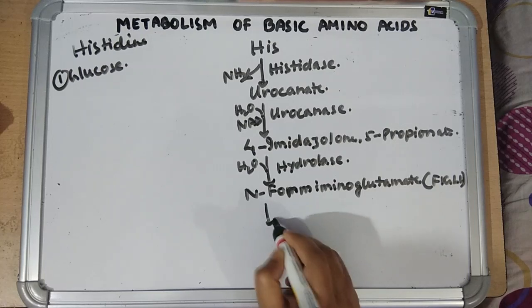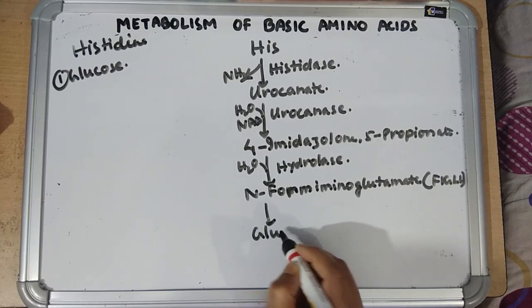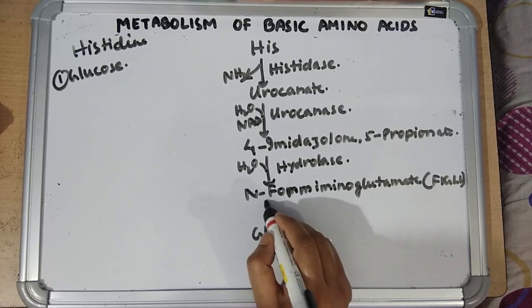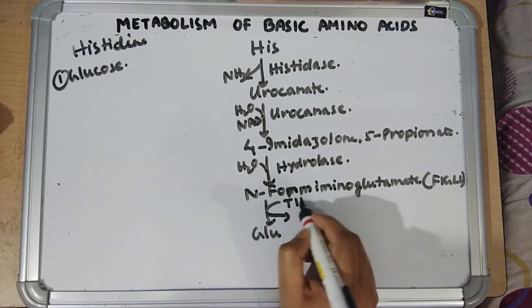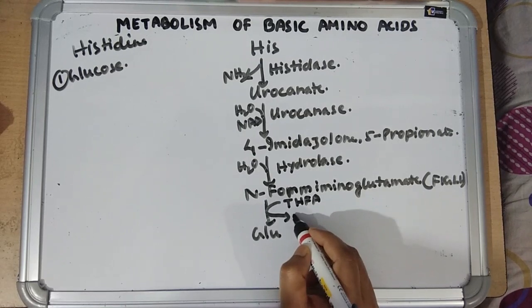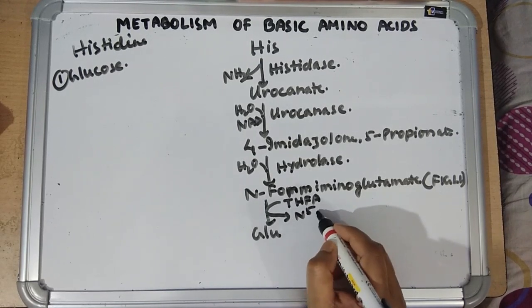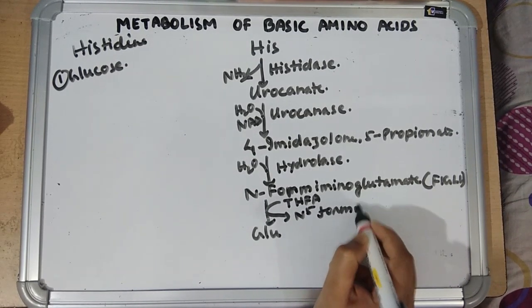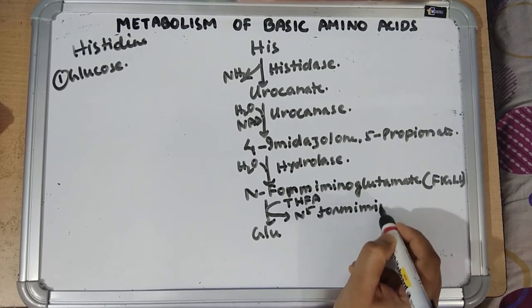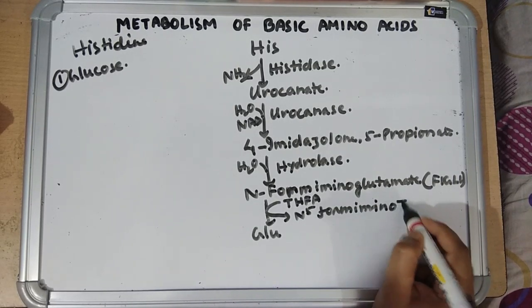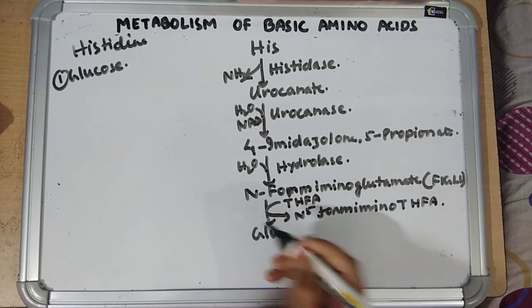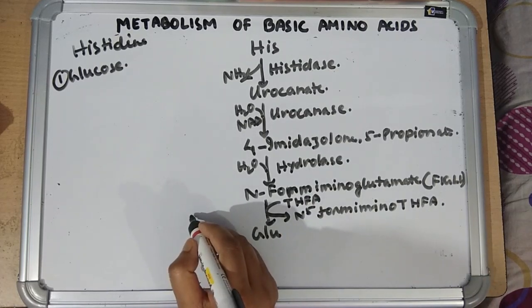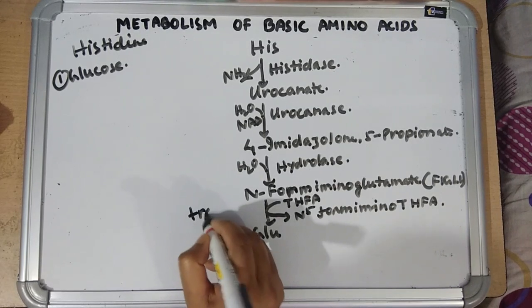FIGLU is then converted into glutamate and its formimino group is taken up by tetrahydrofolic acid to form N5-formimino tetrahydrofolic acid, and the enzyme is glutamate formimino transferase.